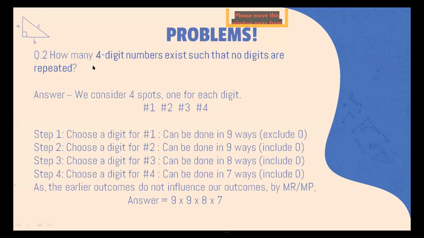Okay, so now we want to break this down into a procedure. How do we do this? We know that there are four digits, so maybe we can break it down into first digit, second digit, third digit, and fourth digit. Now we consider four spots, one for each digit: number one, number two, number three, and number four.